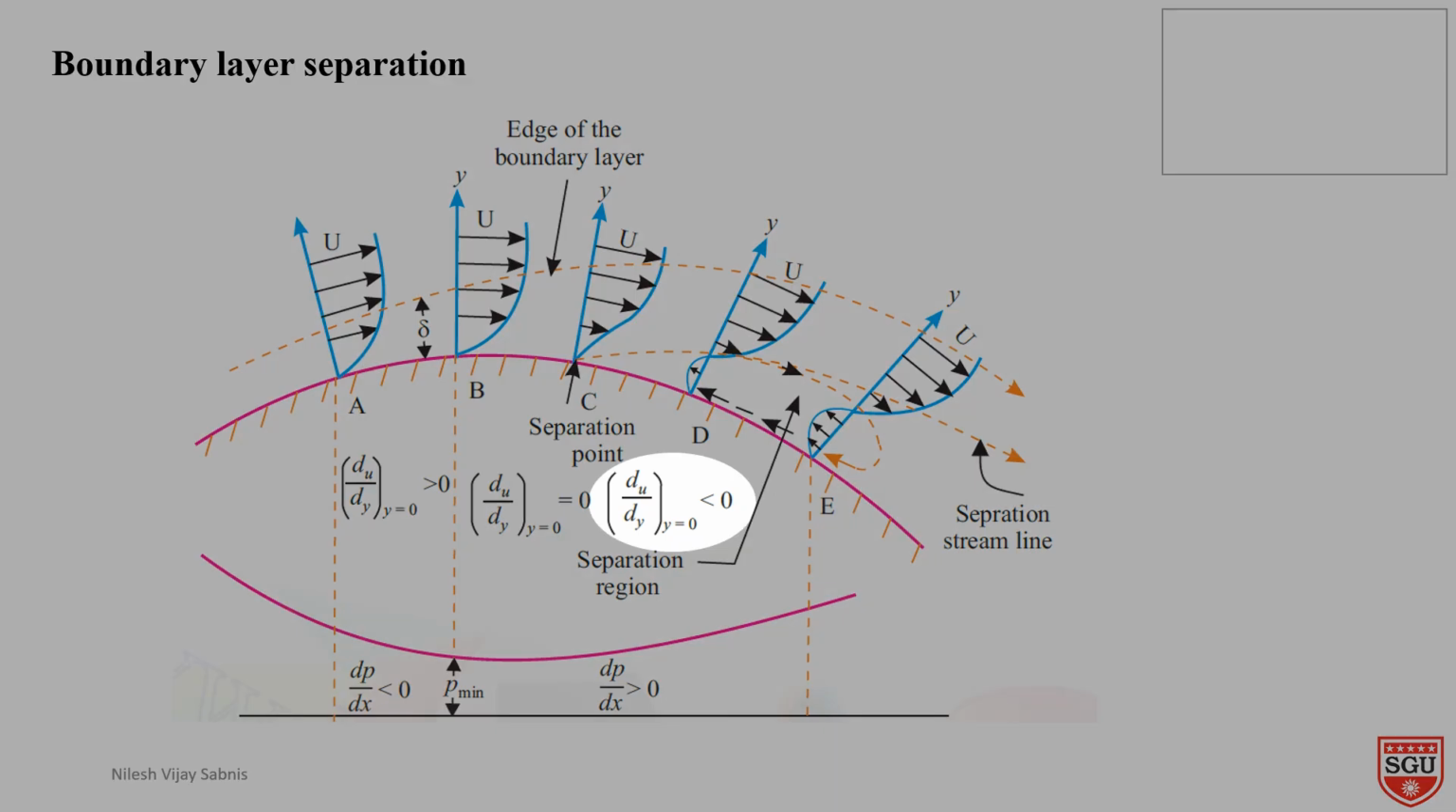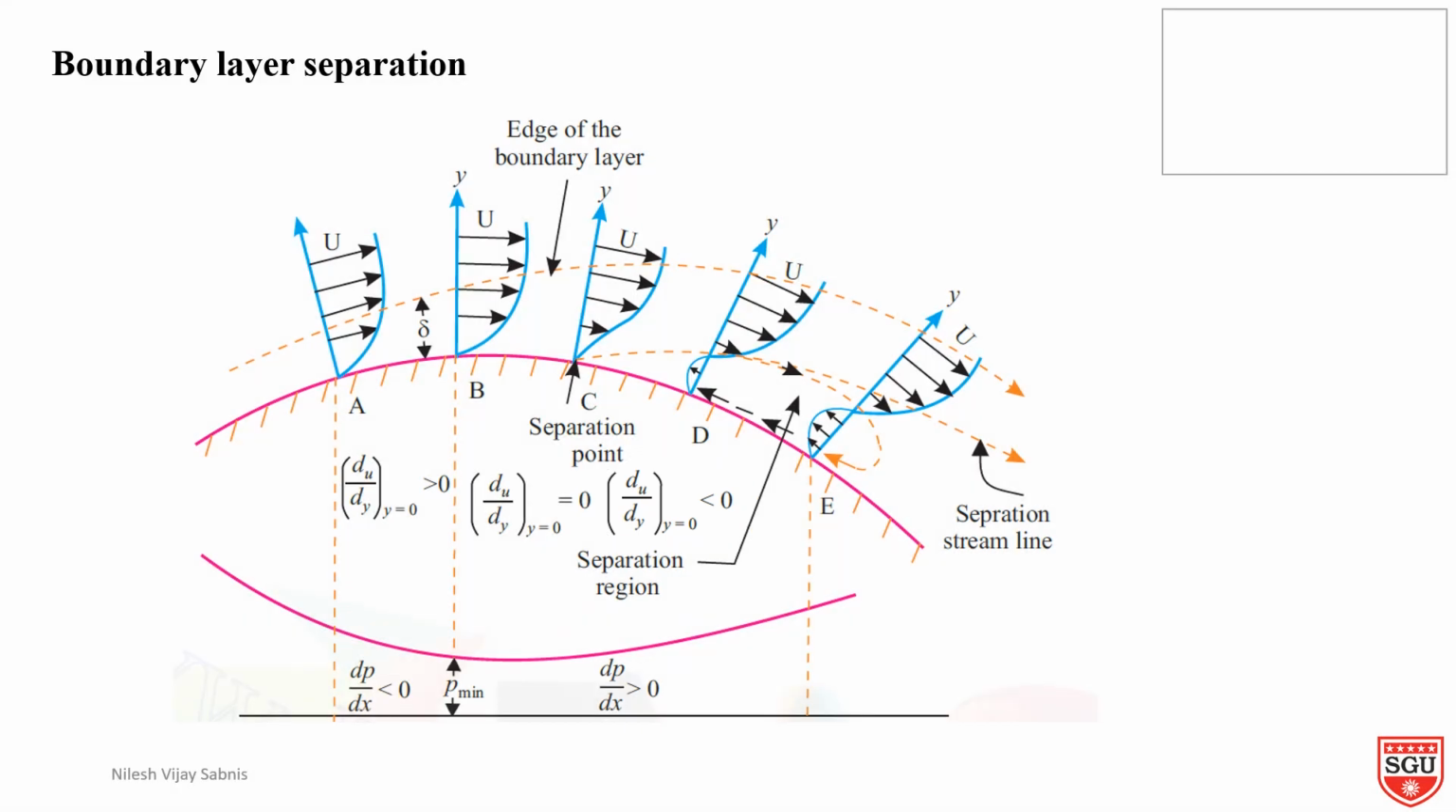Du/dy negative means separated flow. Boundary layer separation is unstable. So, what you have understood from this diagram is that from point A to B there will not be any separation.